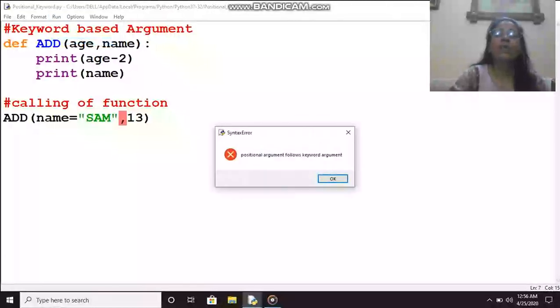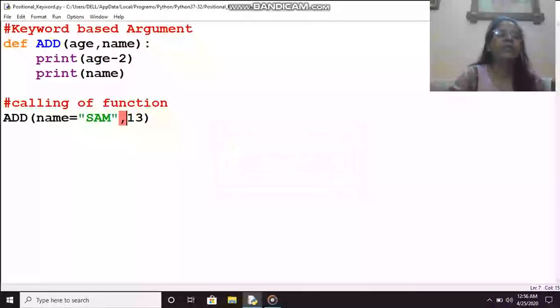It has given some error. The error is positional argument follows keyword argument. That means this is the positional argument. This is considered as positional because there is no keyword, and it is followed by a keyword argument.